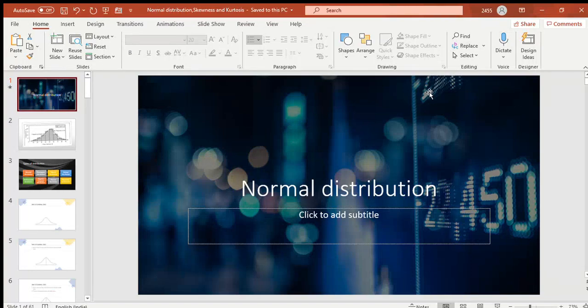Good morning, everyone. Let's start with today's discussion, that is normal distribution. So, today we are going to learn what is the meaning of distribution, the various types of distribution. We should understand skewness and kurtosis, and also characteristics of normal distribution. And we should also know about the various characteristics of the standard normal curve,